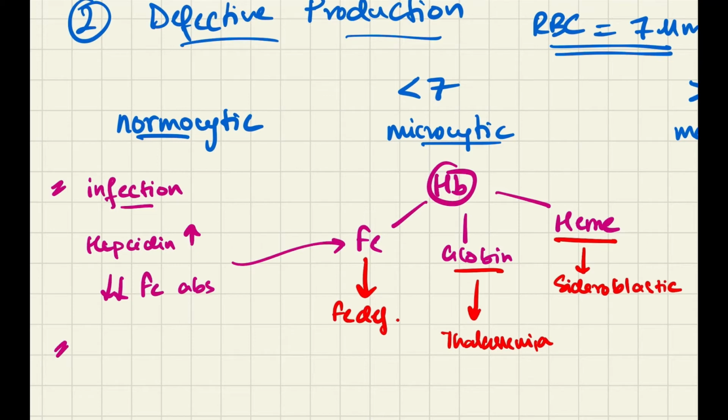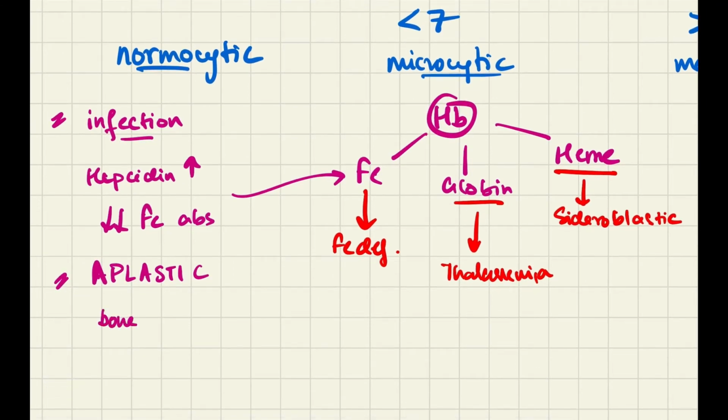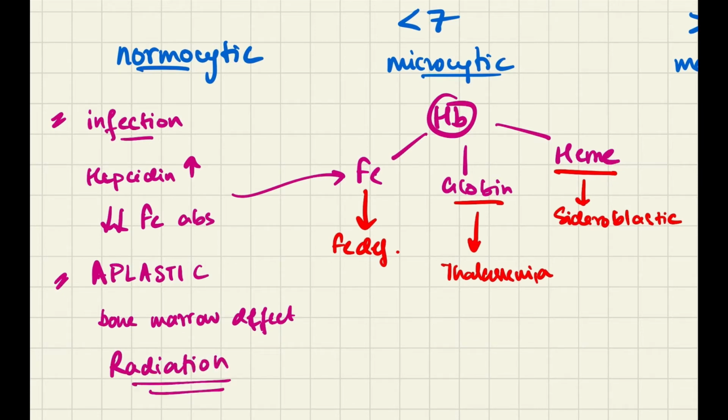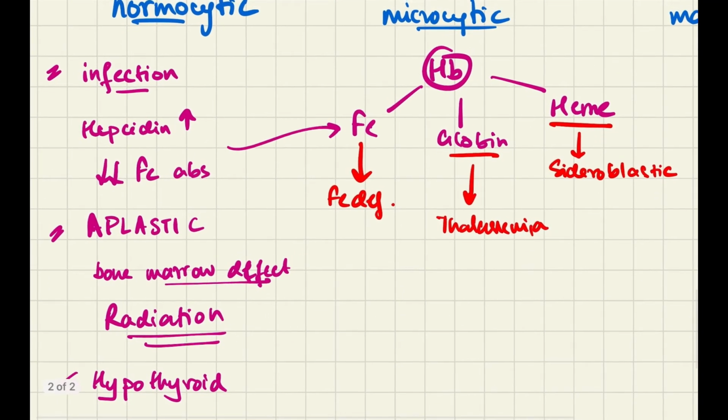Another main cause of normocytic anemia is aplastic anemia. That means there is some kind of bone marrow deficiency in producing RBCs. It's a bone marrow defect, and the main reason for this defect to occur is radiation. Radiation is given during cancer treatment, and radiation can cause a defect in bone marrow which would lead to aplastic anemia. Certain hormonal deficiency like hypothyroidism, less amount of thyroid hormones, can also lead to normocytic anemia, because thyroid hormone is very important for normal erythropoiesis.